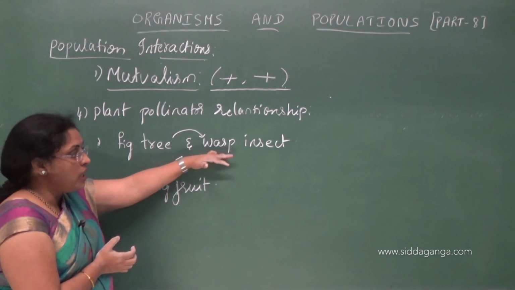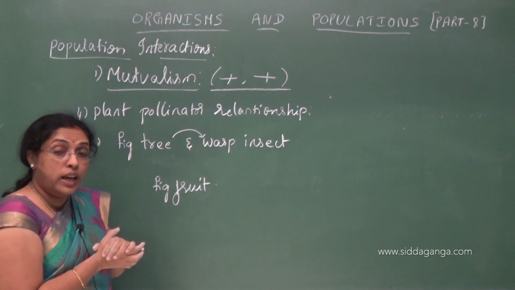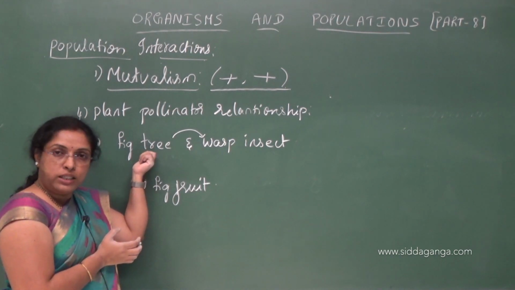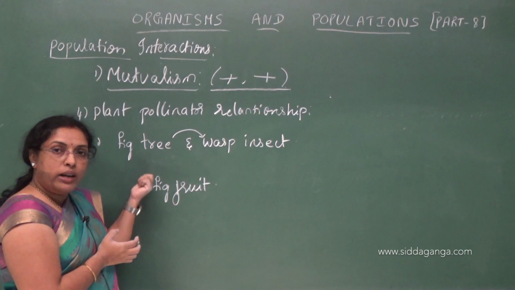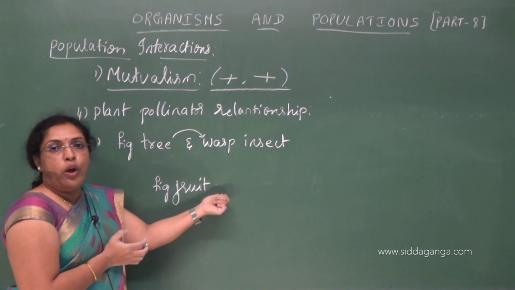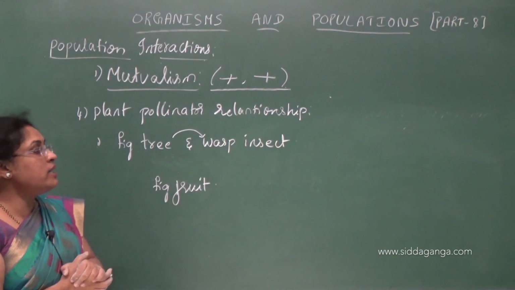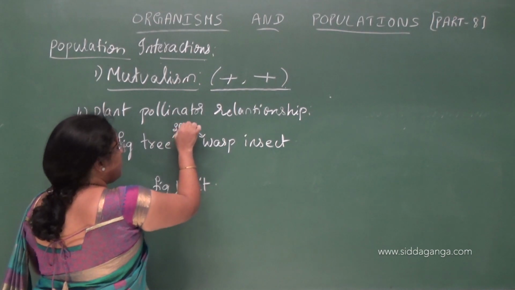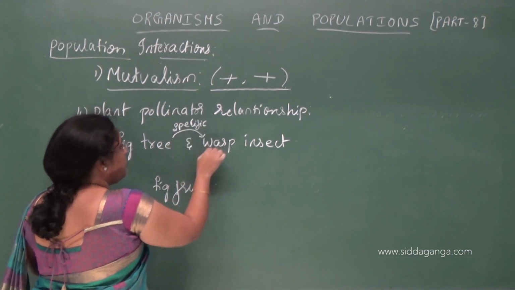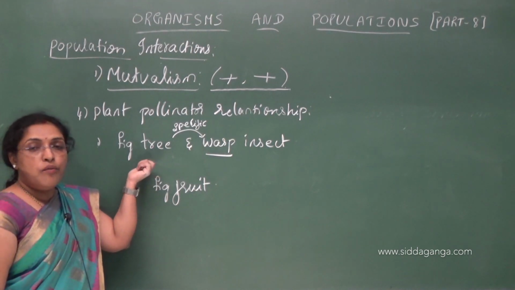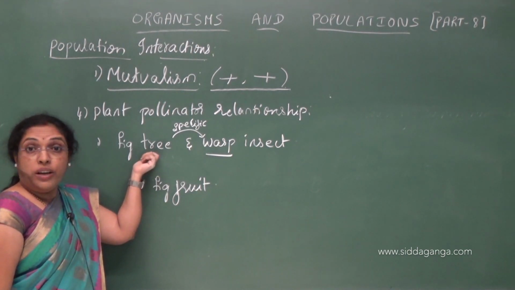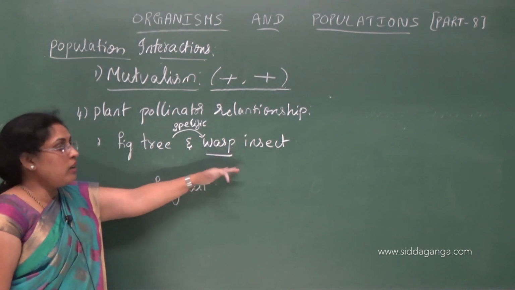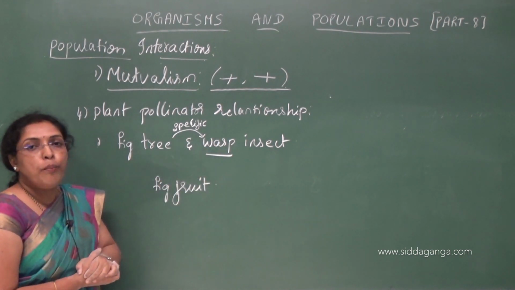The wasp insect, in search of a place to lay eggs, is going to pollinate the inflorescence of the fig tree. In turn, the fig tree will provide seeds to the larvae of the insects. Like this, we see the mutualism between these two. Fig trees are specific: no insect other than wasp insects can pollinate the inflorescence of the fig tree. So these fig trees are specific in their partner. They need wasp insects for pollination.